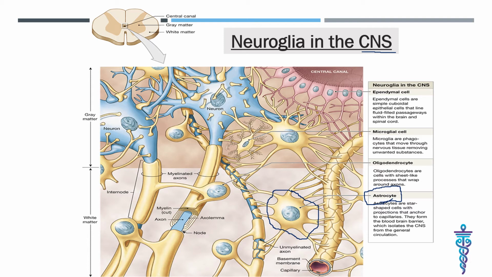Oligo means few and dendro means tree. It is a tree-like structure. So oligodendrocytes are similar to astrocytes but smaller and contain fewer processes. Processes are responsible for forming and maintaining the myelin sheath around the CNS axons.